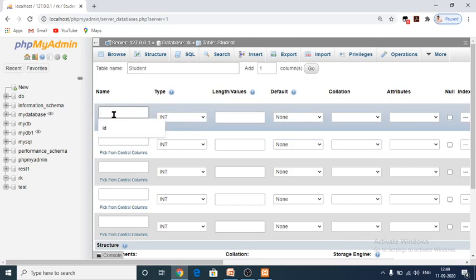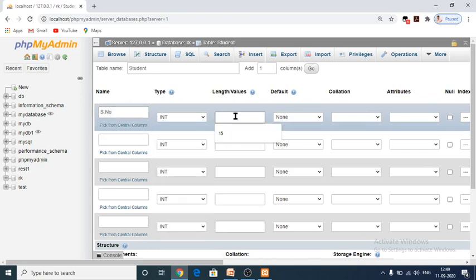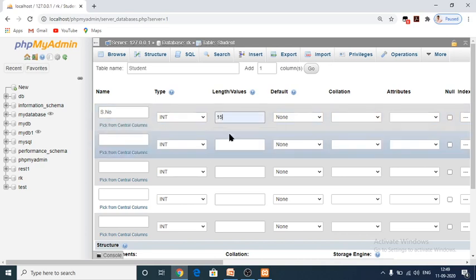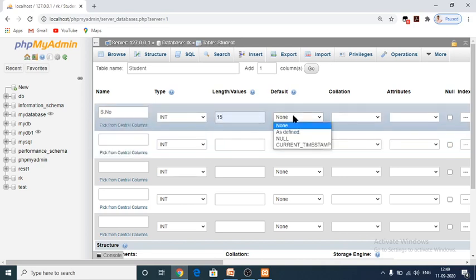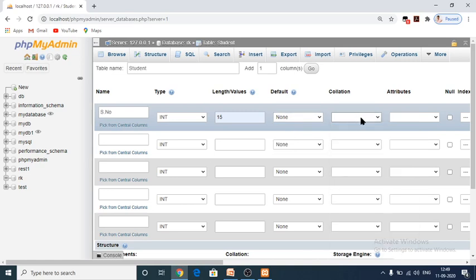Here you have to give the column name, serial number, and this should be integer. And here you have to give the length of this. Here no need to give anything. Whatever you want you can give here. And collation, no need to give anything here. Attributes, no need to give.